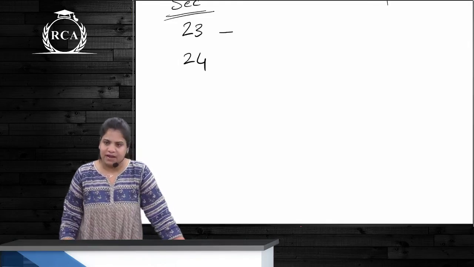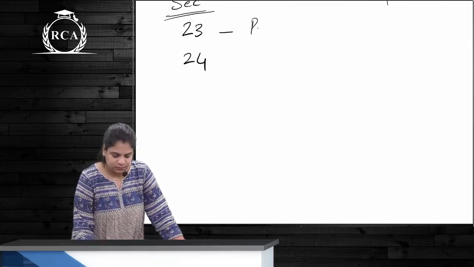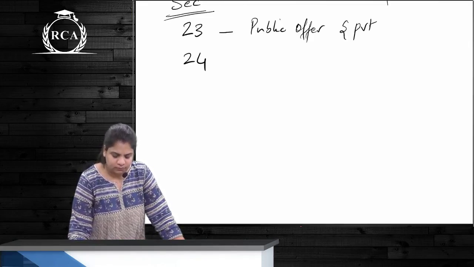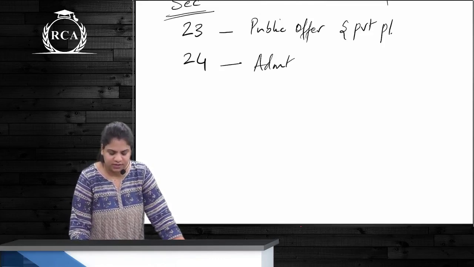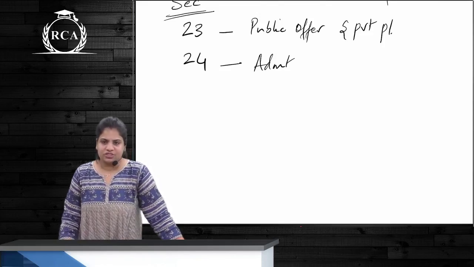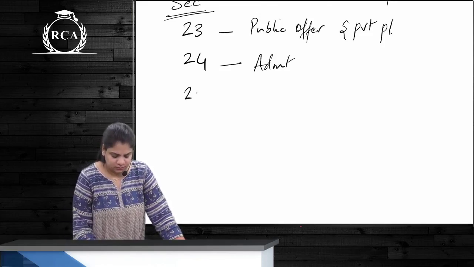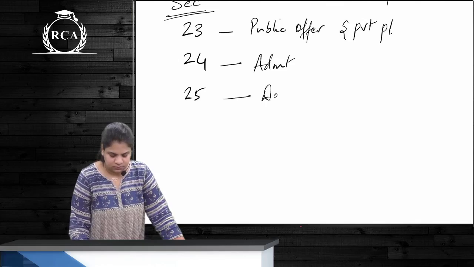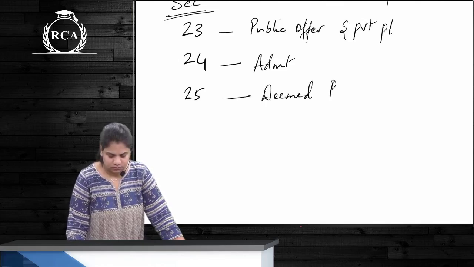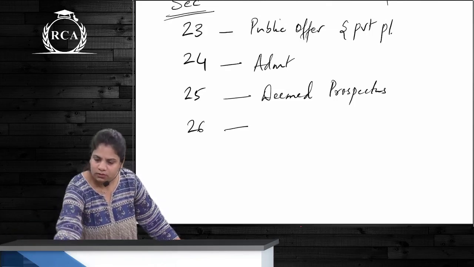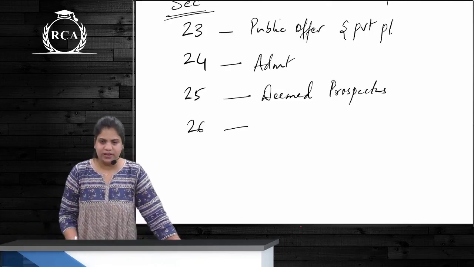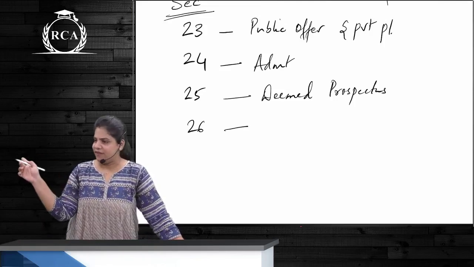Public offer and private placement. 24 is an administrative section. Administration, you can write. 26 is, everyone's done writing till 25?